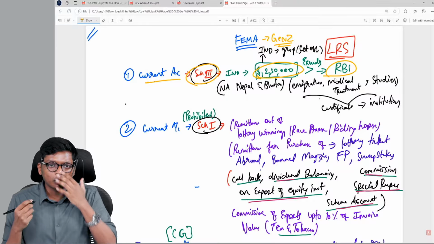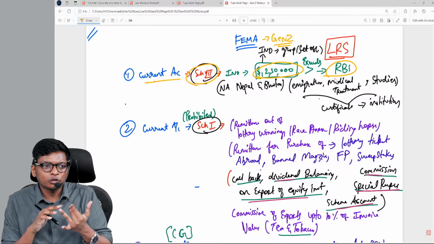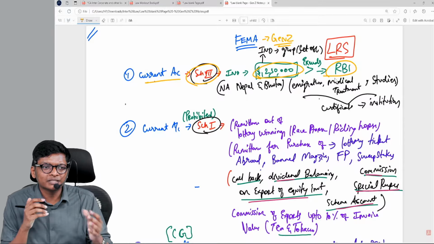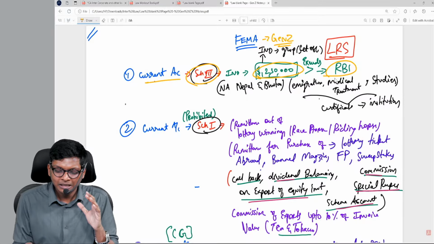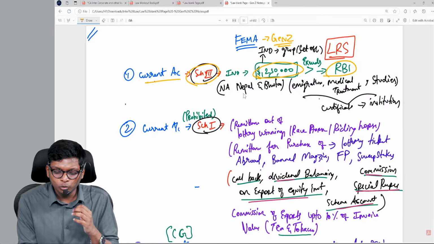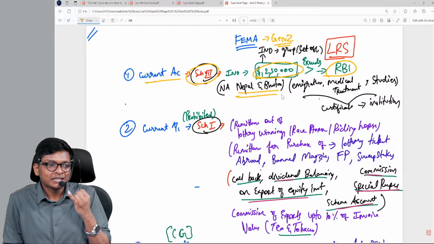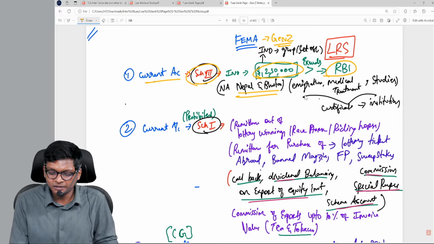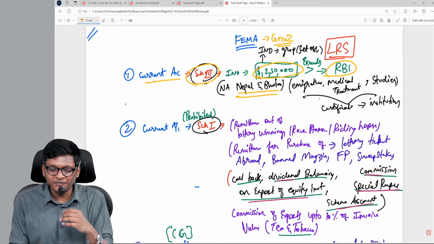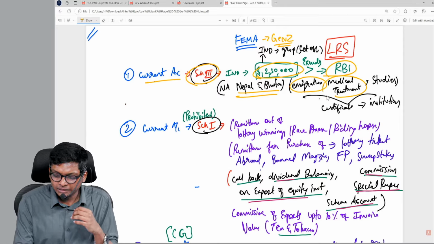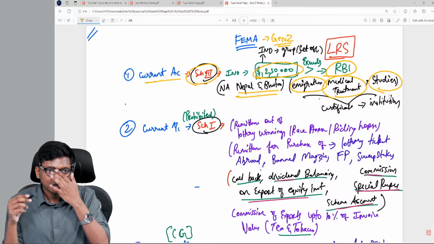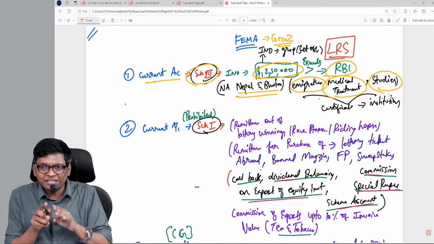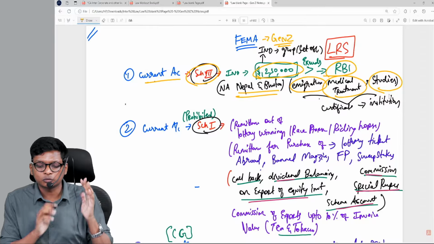This 2,50,000 is for what things? Like gifting, donation, any expense of medical, education, private tours, tourism, all of that if you want to go abroad. In that, they are not giving you 2,50,000 if you go to countries like Nepal and Bhutan, because you can use Indian currency itself. In this list, specifically they are saying for immigration, medical treatment and studies, for these 3 things, if it crosses 2,50,000, please get a confirmation letter from the respective institution also.